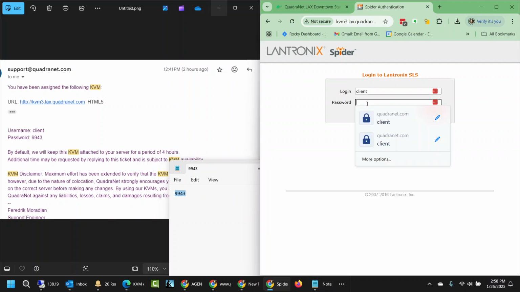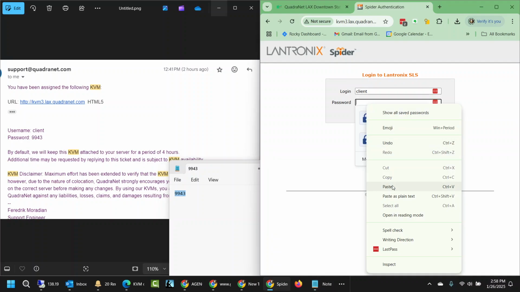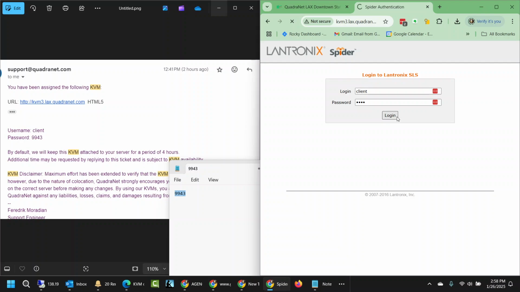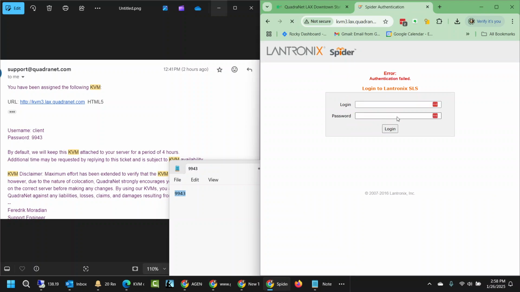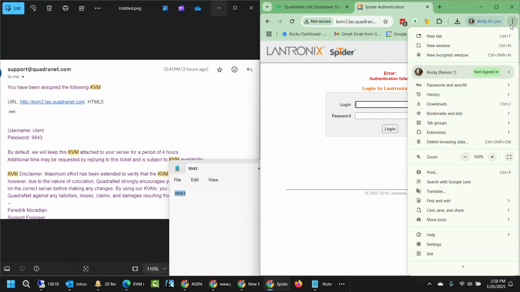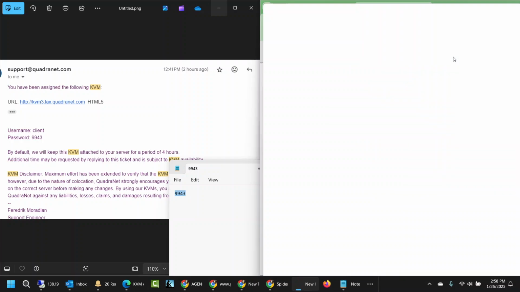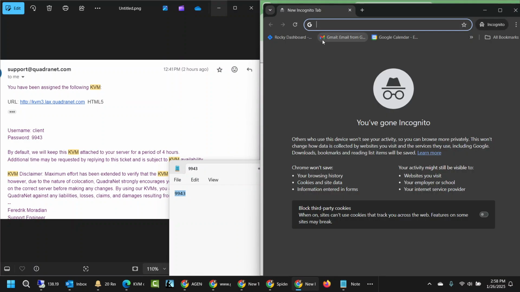Copy and paste, then login. You see, this is the authentication failed. So in case it's the cache, let me try a new incognito, right?